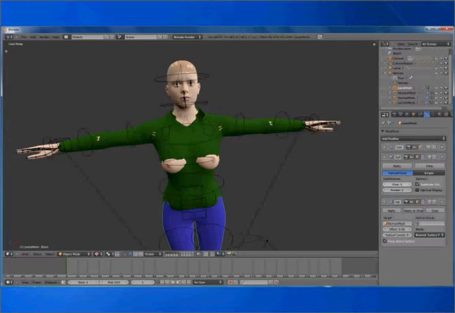Subsurf, I'll just add one more subdivision view so that I can see better. The shrink wrap modifier is fine, but let's change the offset to say 0.1 so that it's not tight fitting on the skin. That's all. I don't have much more work to do on the jeans.